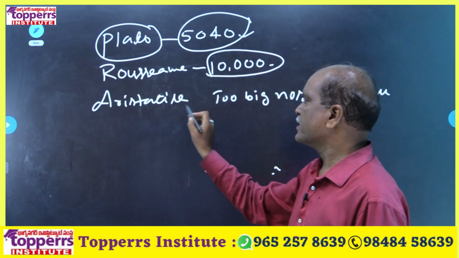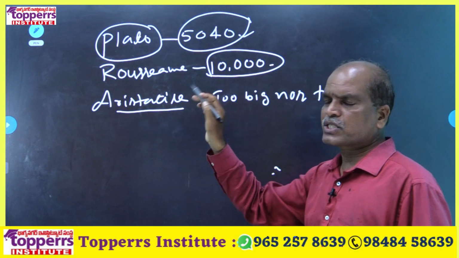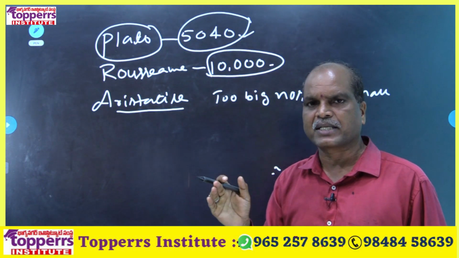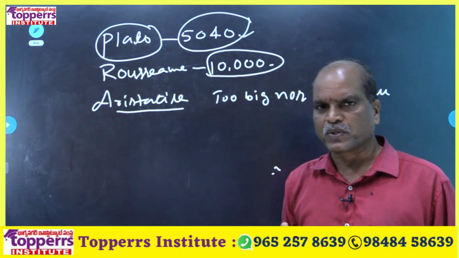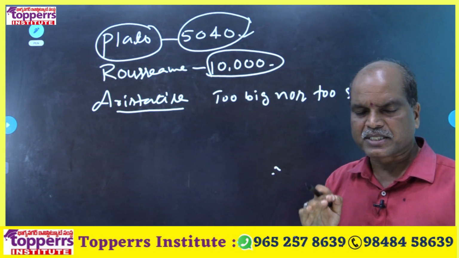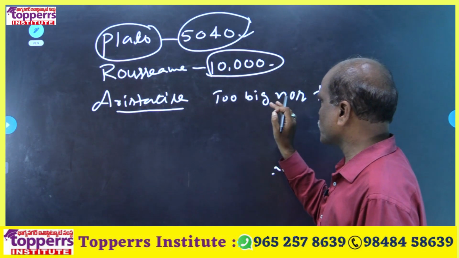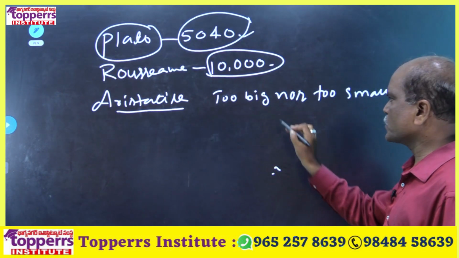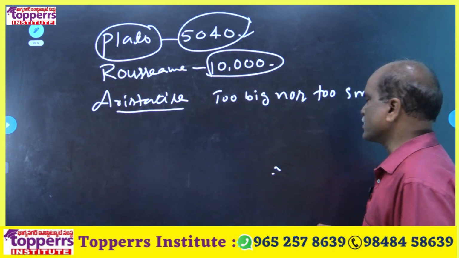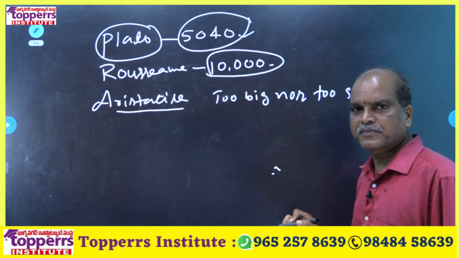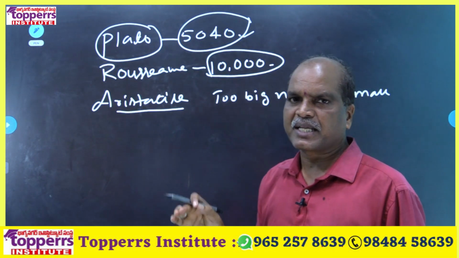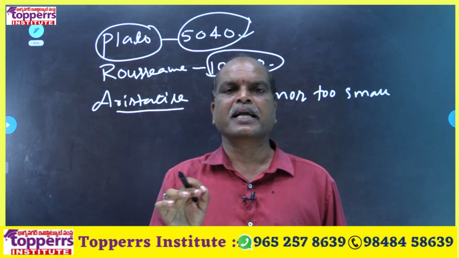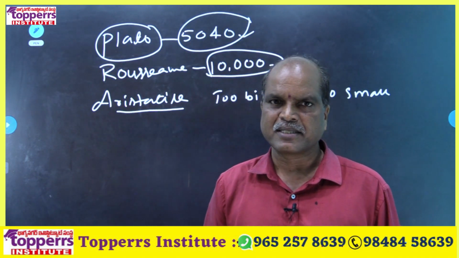Aristotle did not mention an ideal population like 20,000 or 25,000, 30,000. He said that neither too big nor too small. As per your country's financial condition, you decide an ideal population of a state.